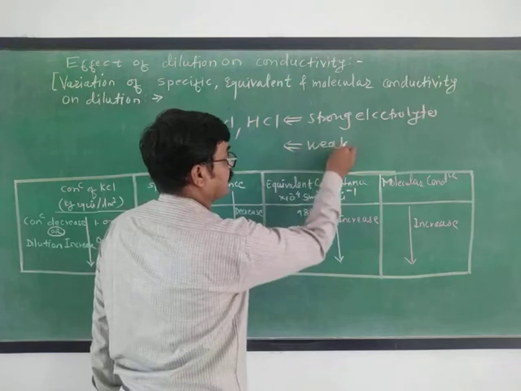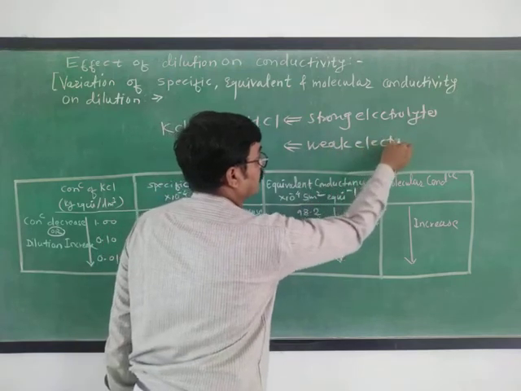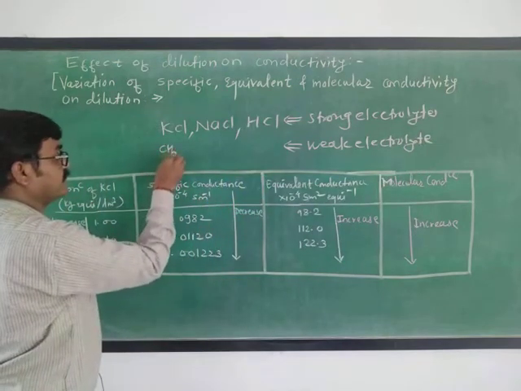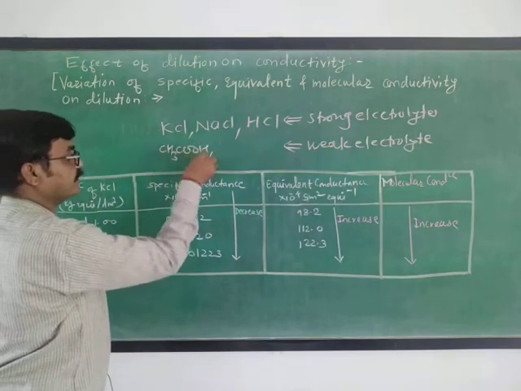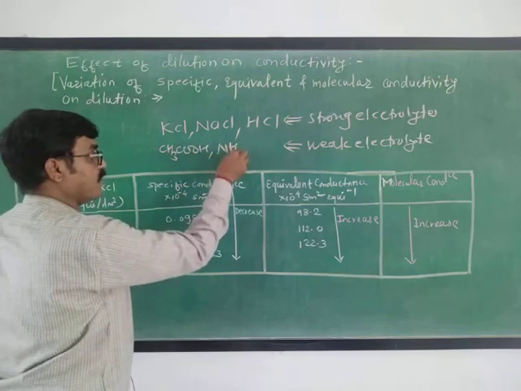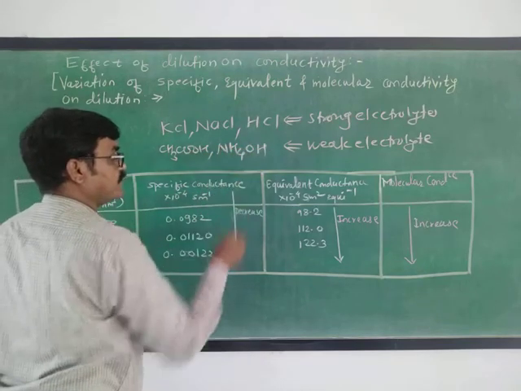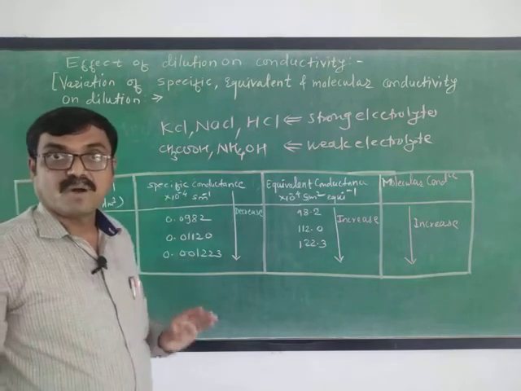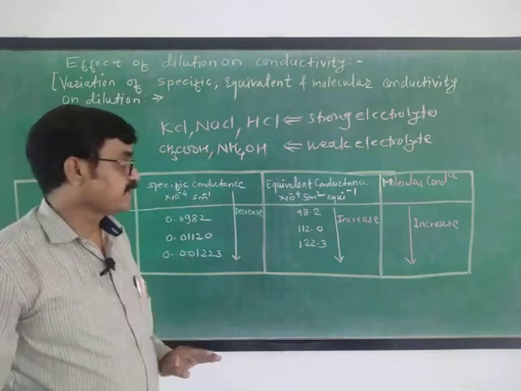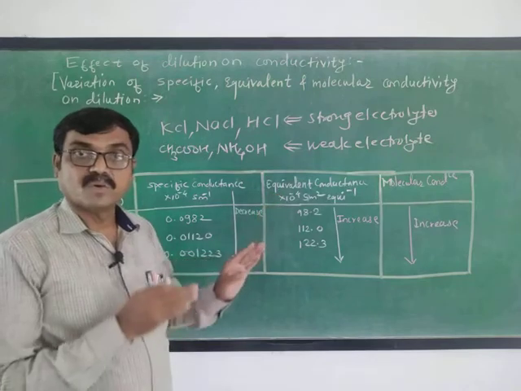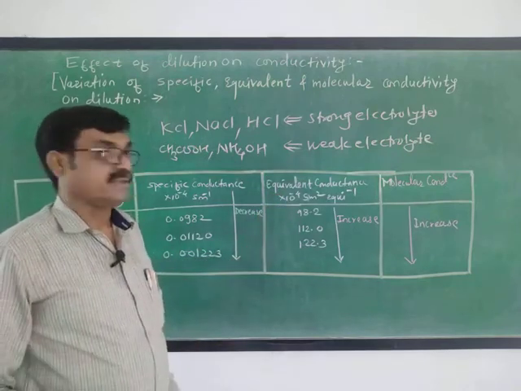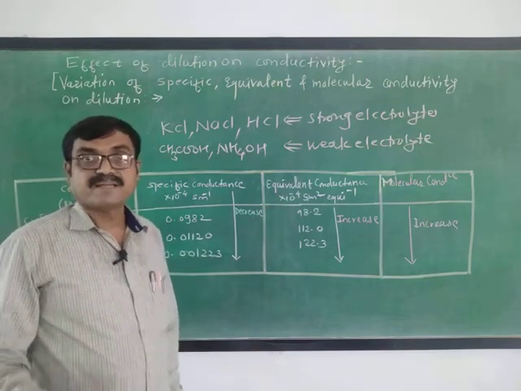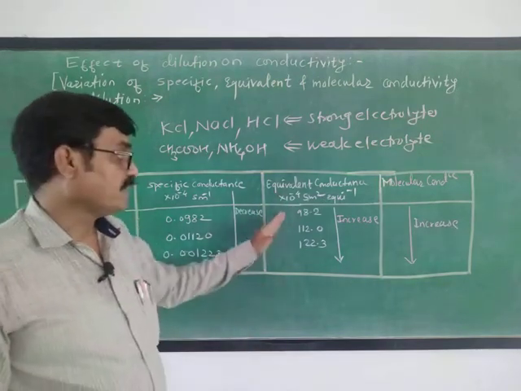Acetic acid, CH3COOH, is a weak electrolyte. Then ammonium hydroxide is also a weak base, that's why a weak electrolyte. For these weak electrolytes, as the dilution increases, the equivalent conductance goes on increasing. In strong electrolytes it also increases, but how does it increase?